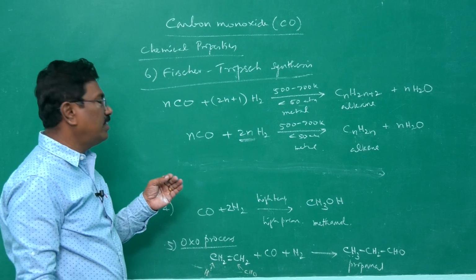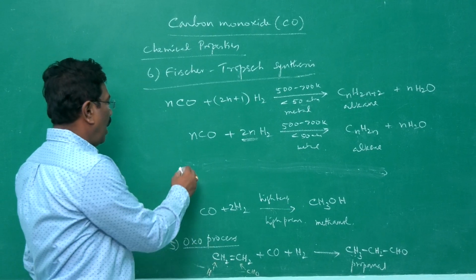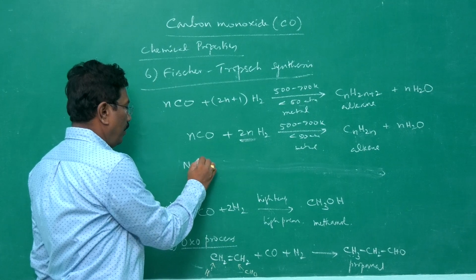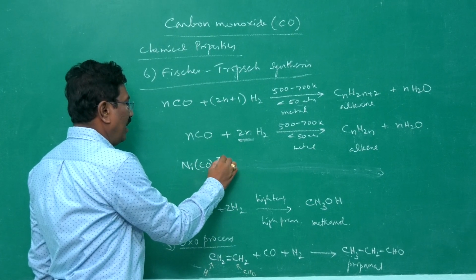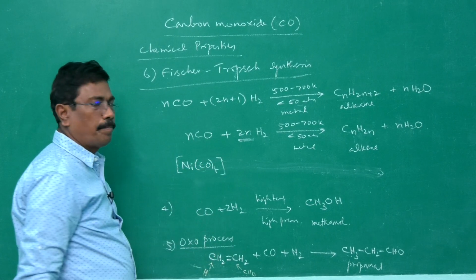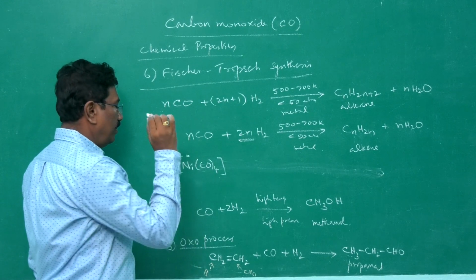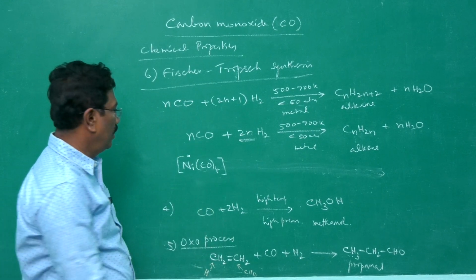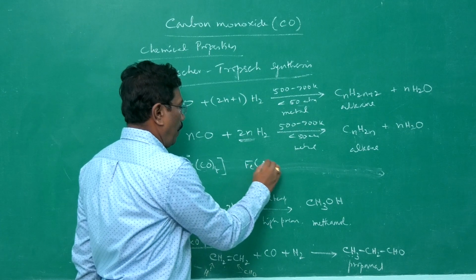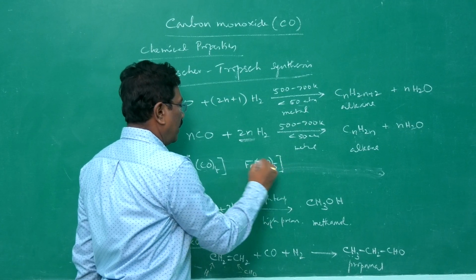And with most of the transition metals, carbon monoxide can form complex compounds, nickel tetracarbonyl, where the oxidation state of the transition metal is 0. Iron pentacarbonyl, here the oxidation state of iron is 0.